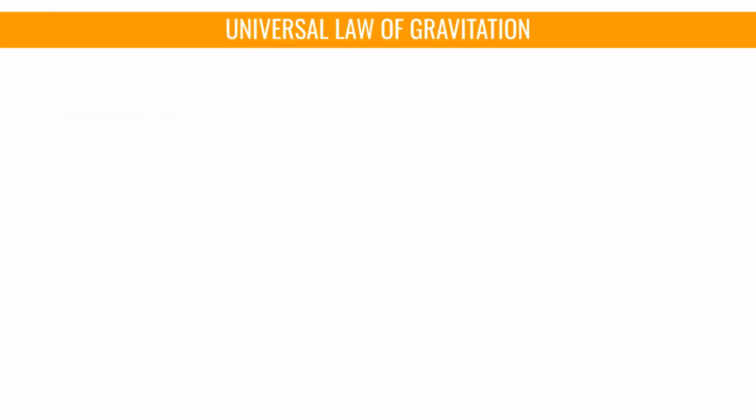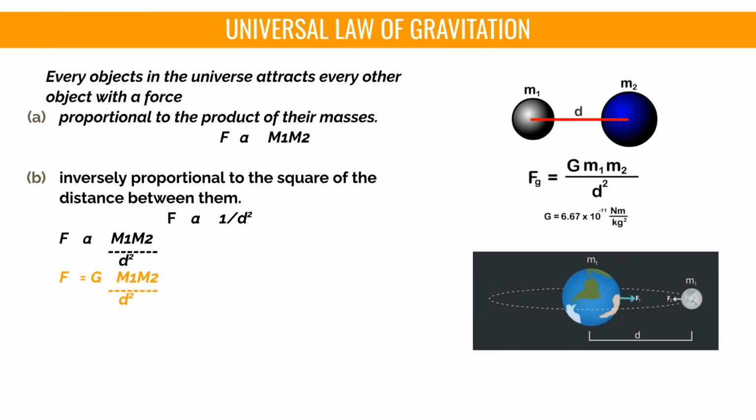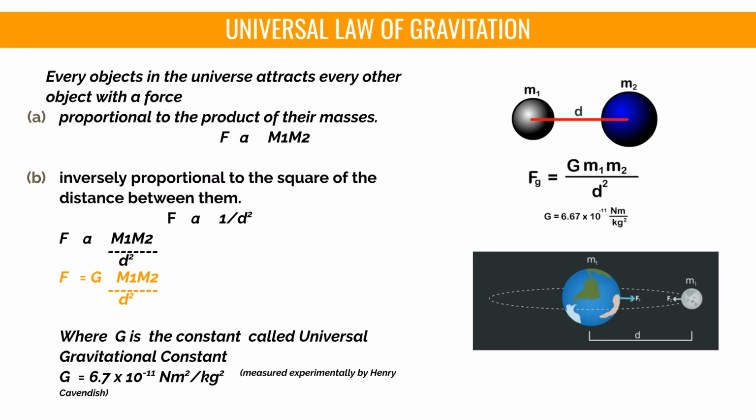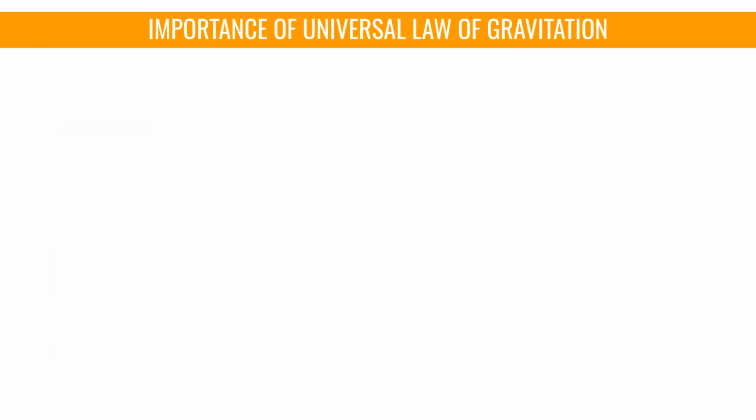Combining these 2 proportionalities, we arrive at the universal law of gravitation formula, F equals G times m1 m2 divided by d squared. In this equation, G represents the universal gravitational constant. It was measured experimentally by Henry Cavendish to be 6.7 times 10 to the power of minus 11 Newton meters squared per kilogram squared. The universal law of gravitation is important for several reasons.